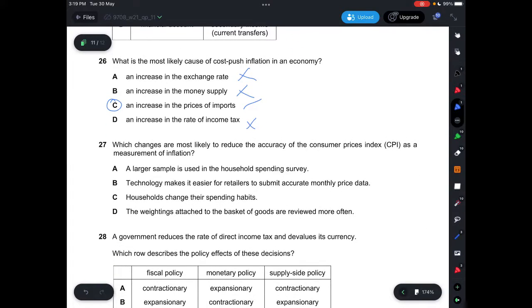Question 27, which changes are most likely to reduce the accuracy of the CPI as a measurement of inflation? A says a larger sample is used to increase accuracy. B says technology makes it easier for retailers to submit accurate money price data. This would be increased accuracy. C, households change their spending habits, which is correct. D says the weightings attached to the basket of goods are revealed more often. This will increase accuracy, so I'll say C.